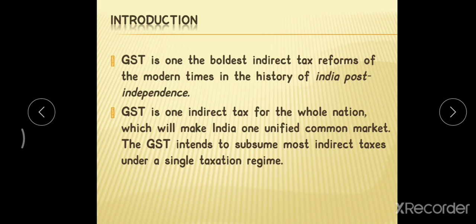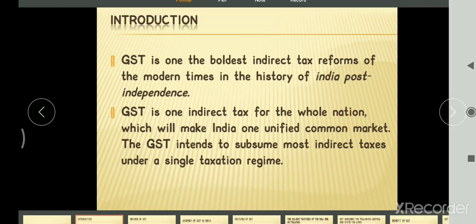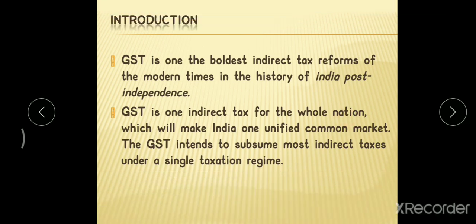So what is the objective behind introducing the GST? The main objective of introducing the GST is to bring uniformity in the rates of taxes. In order to bring commonality and uniformity in the taxation rate all around the nation, this GST has been introduced. This GST brings the common market: whatever category of goods and services you purchase, you need to pay only a single rate of tax. You may purchase in Karnataka, you may purchase in Andhra Pradesh, wherever you purchase, you need to pay the same rate of tax. That is the speciality behind introducing the GST.